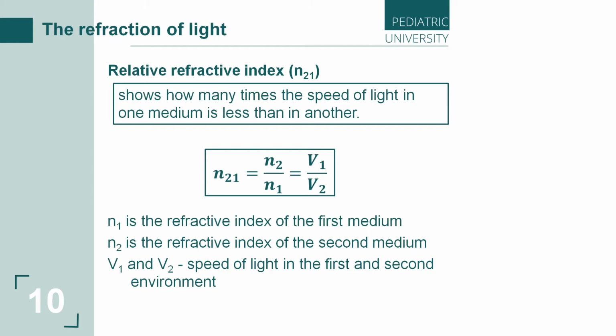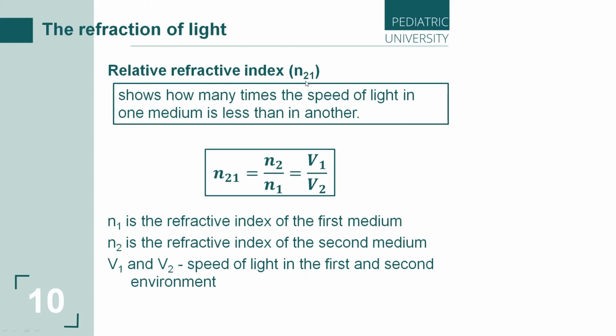This is described by the relative refractive index. You can see the letter n with the index 2 1. This index shows us the direction of the light's beam, from medium 2 to medium 1, so n21. So we know that the light spreads from the second medium to the first medium. So again, it's n21.